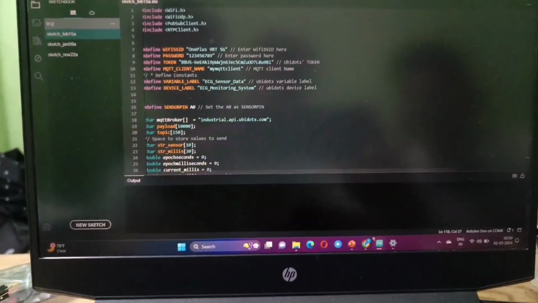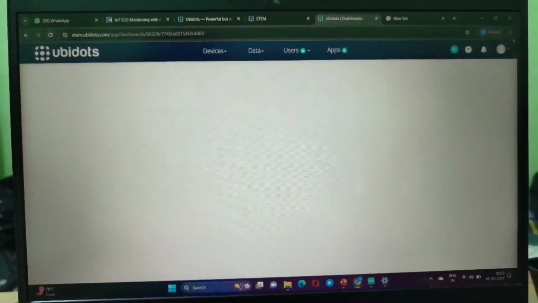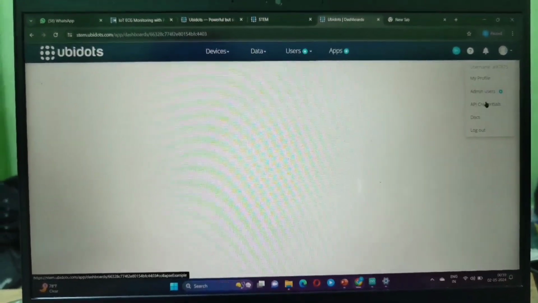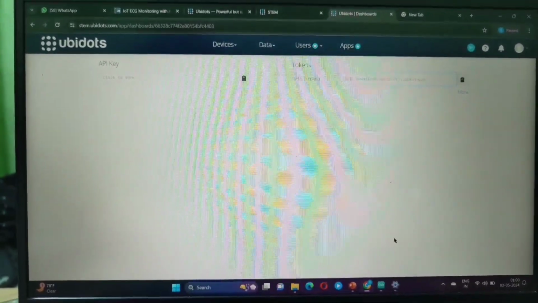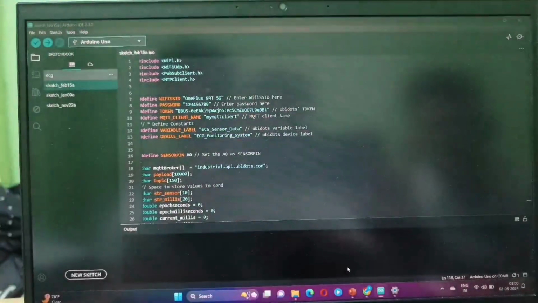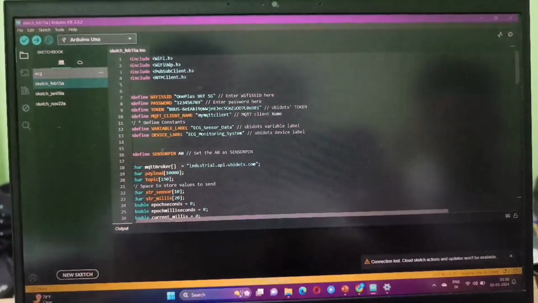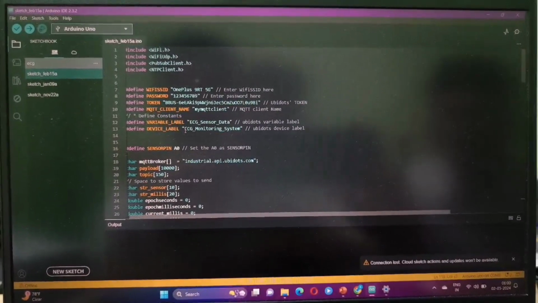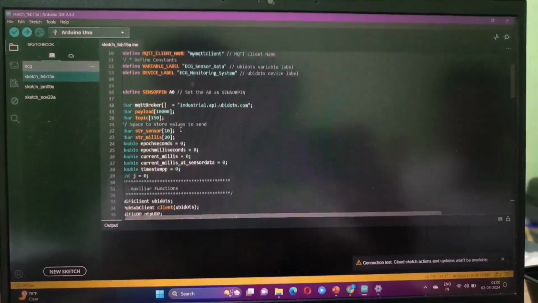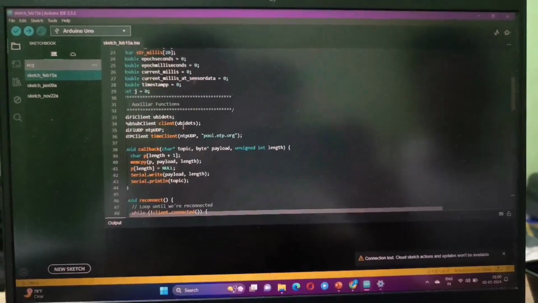Then the token is taken from the Ubidots platform. As you can see from here, we have taken the token and copy pasted it in our programming part. Then the variable name and device name we have first given on the Ubidots platform, and this is the program that is used to run the software.